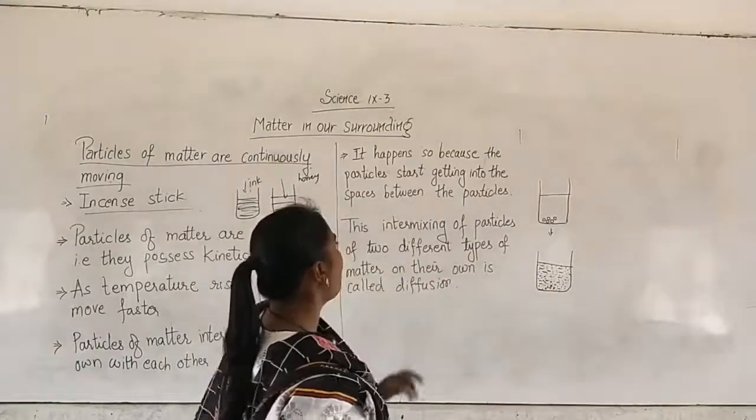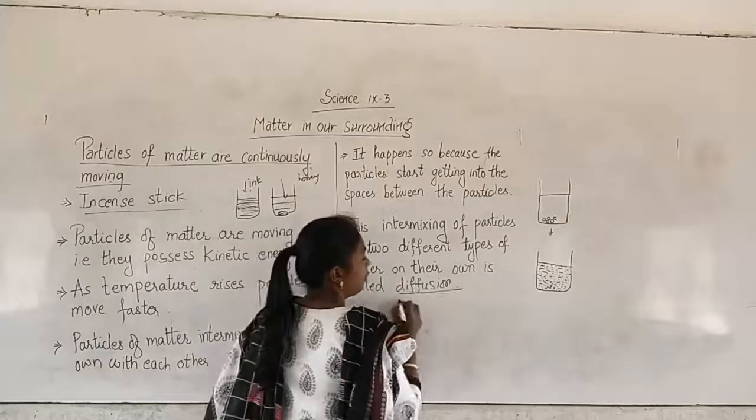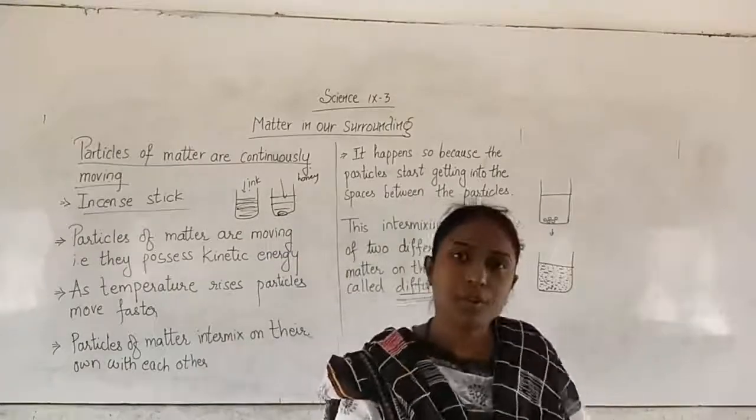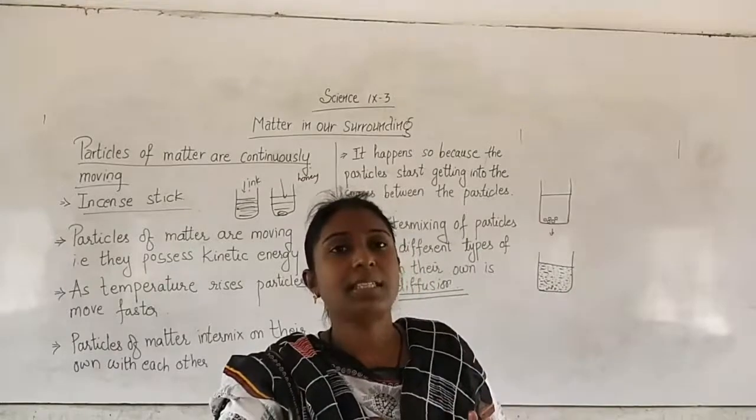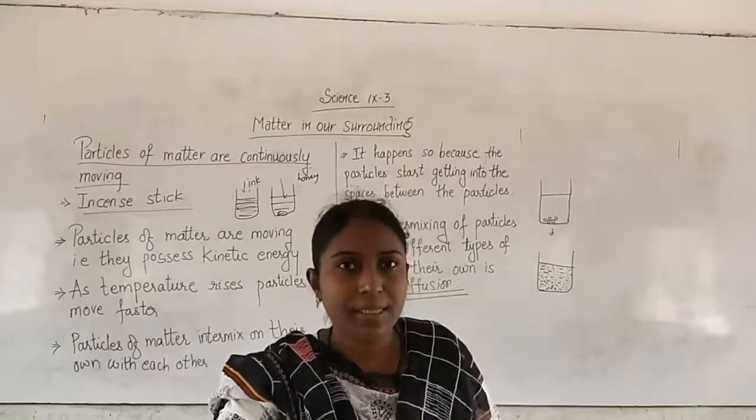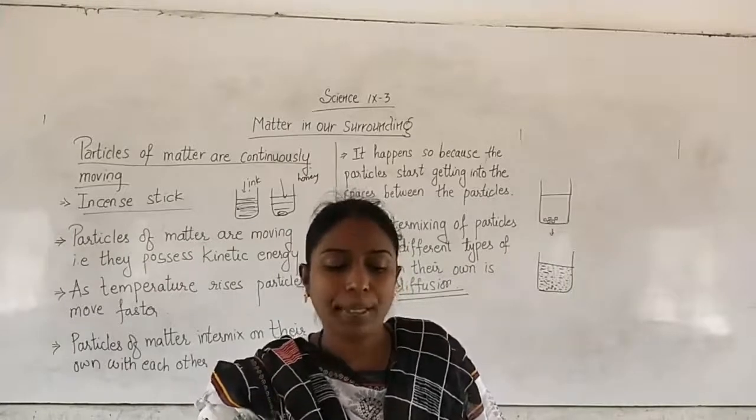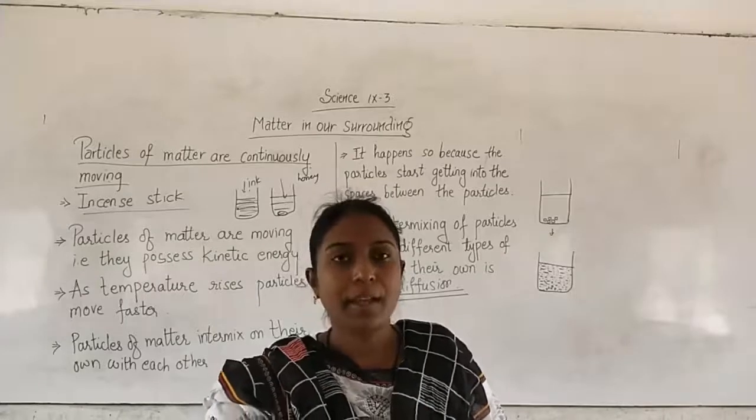This intermixing of particles of two different types of matter on their own is called diffusion. Now in these terms, where particles are continuously moving and occupying space, this type of intermixing of particles is called diffusion. So this is about the property of matter, that particles of matter are continuously moving.